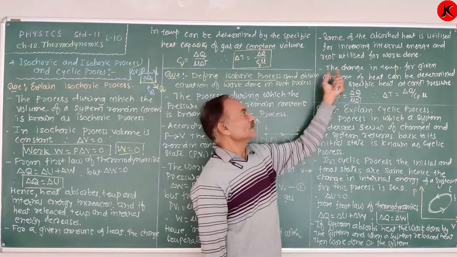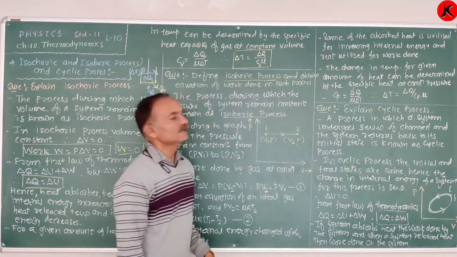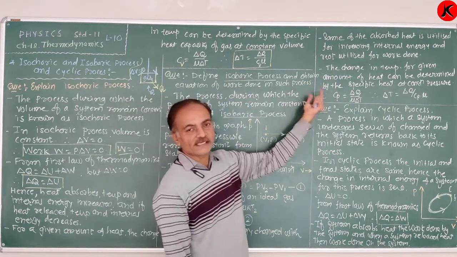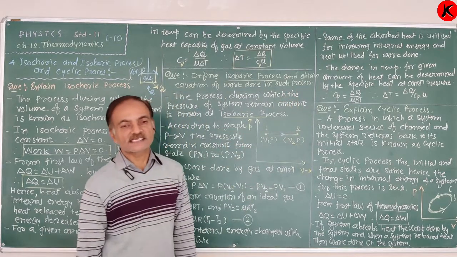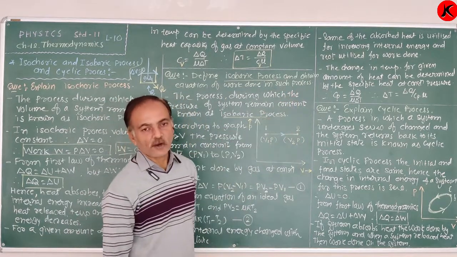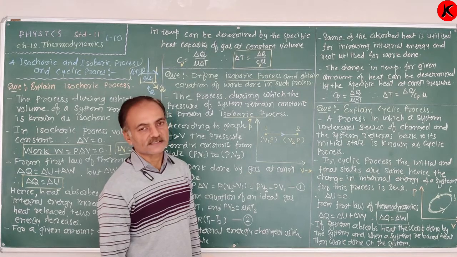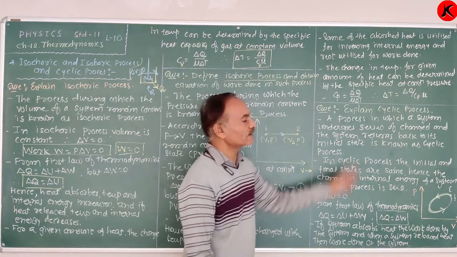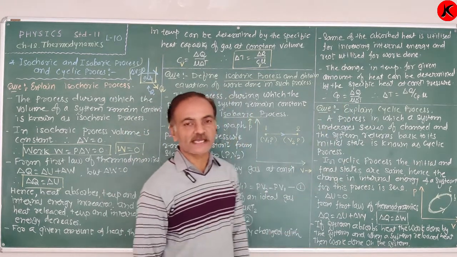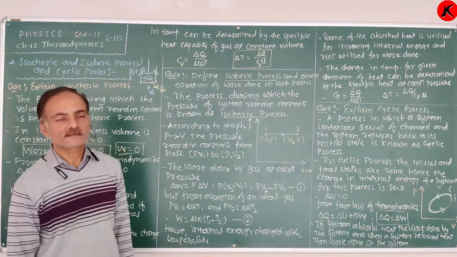At constant pressure, the change in temperature for a given amount of heat can be determined by the specific heat of a gas at constant pressure. Already we have the definition of specific heat at constant pressure.